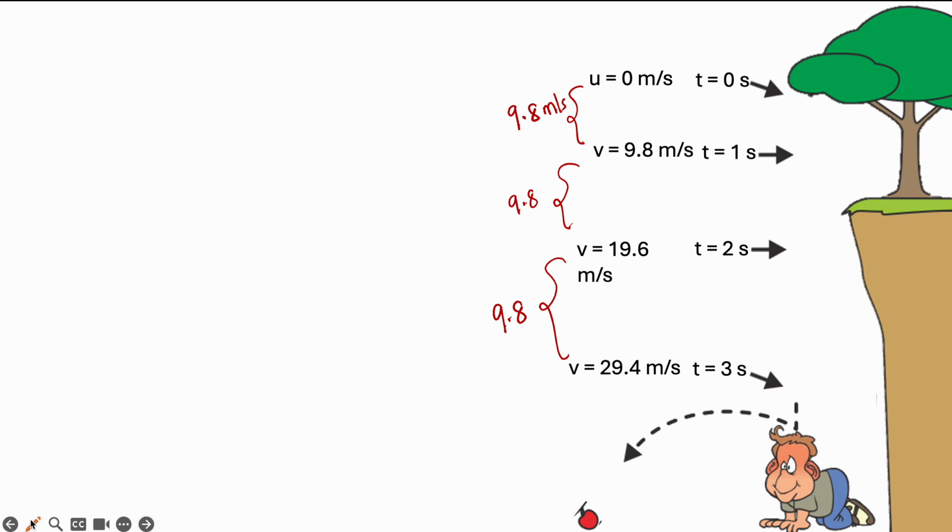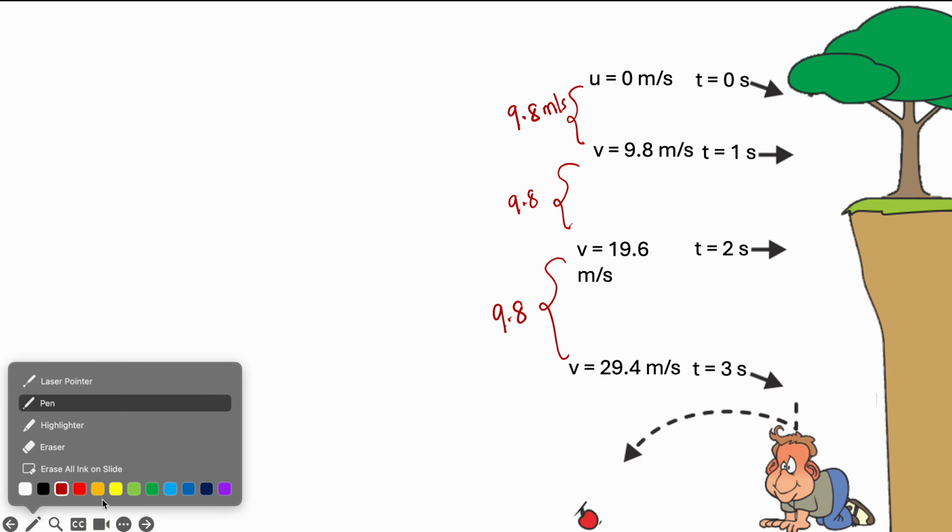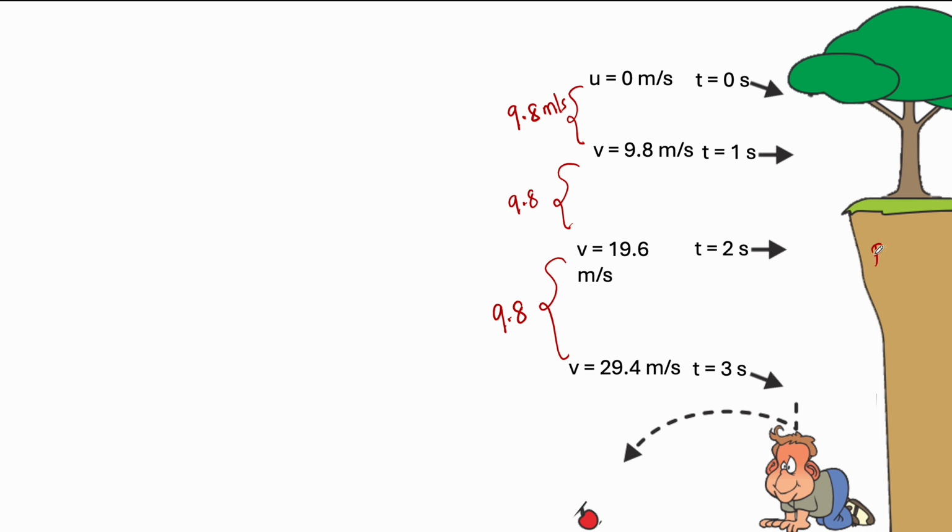So can we say that per second there was an increase in speed and this increase was 9.8? You can also state this as: per second it accelerates by the value of 9.8 meter per second square.